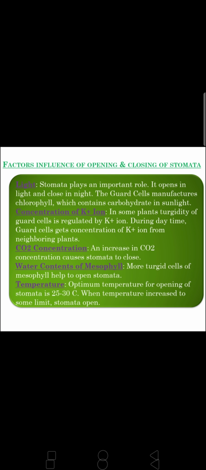Concentration of potassium ions. In some plants, the turgidity of guard cells is regulated by potassium ion concentration. Carbon dioxide concentration. An increase in carbon dioxide concentration causes stomata to close. Water contents of mesophyll. More turgid cells of mesophyll help to open stomata. Temperature. Optimum temperature for opening of stomata is 25 to 30 degrees centigrade. When temperature is increased up to a certain limit, stomata become open.